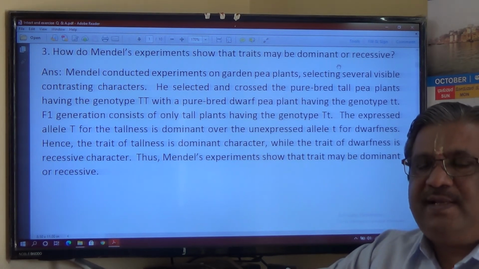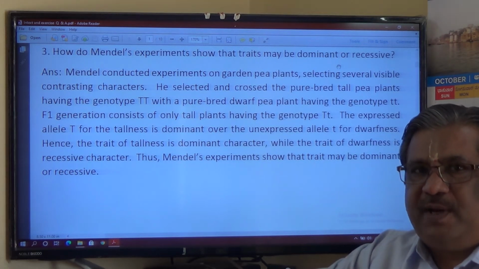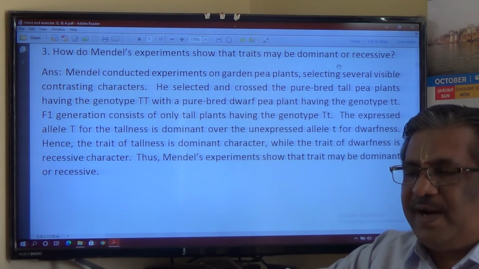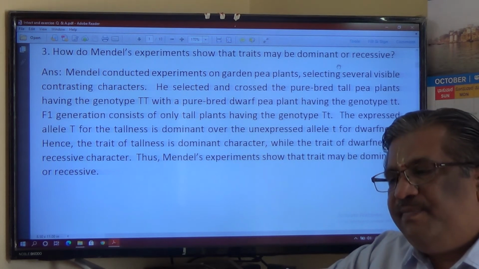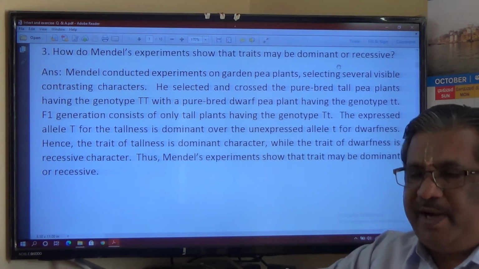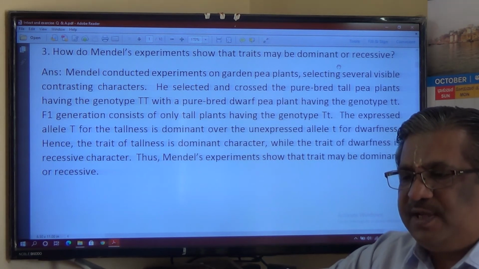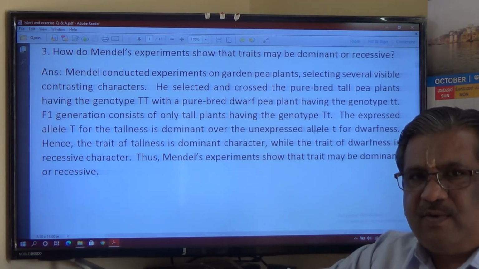Whereas in the F2 progeny, when we self-pollinate the F1 plants, the shortness got expressed in a ratio of 3:1, that is, the short plants produced were only a quarter of the plants, that is 25%. So the entire Mendel's monohybrid experiment needs to be explained in order to answer the question that Mendel's experiment shows the traits may be dominant or recessive. I hope you understand how to write that.